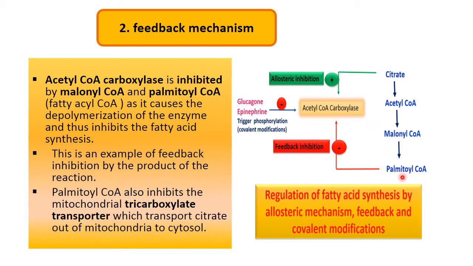These two substances show negative feedback inhibition. That's why this is also feedback inhibition. It is an example of feedback inhibition. So if more and more malonyl coenzyme A is produced, that will convert into palmitoyl coenzyme A, and this palmitoyl coenzyme A will ultimately regulate acetyl coenzyme A carboxylase.